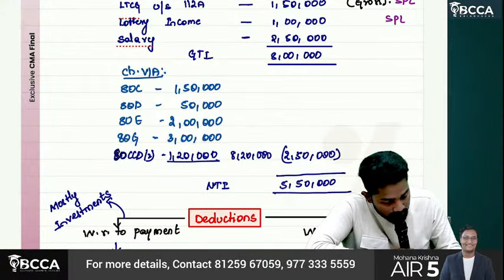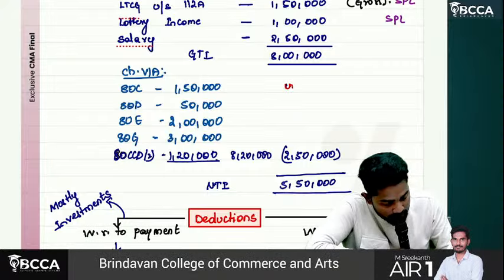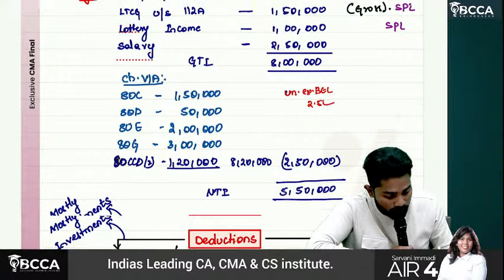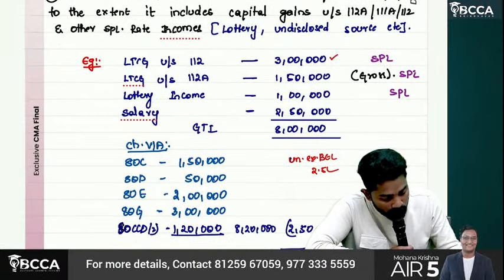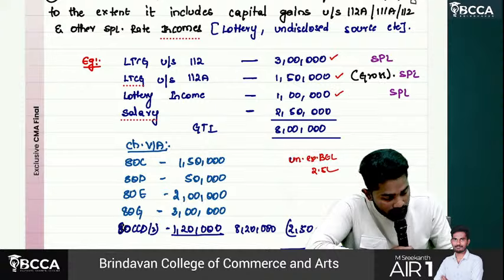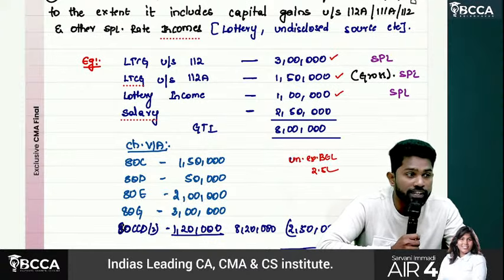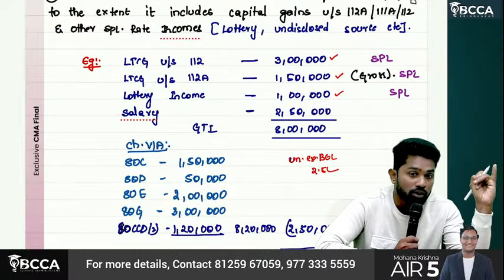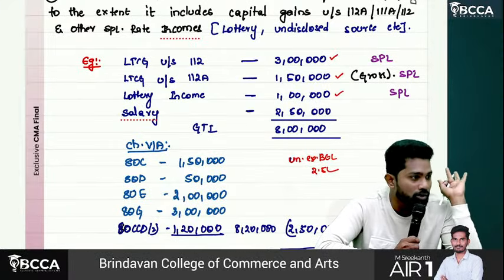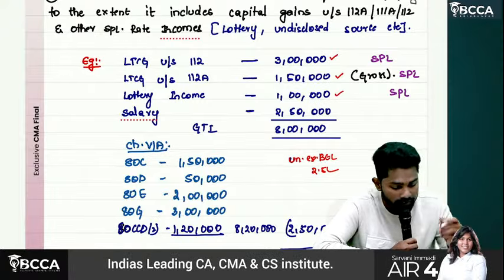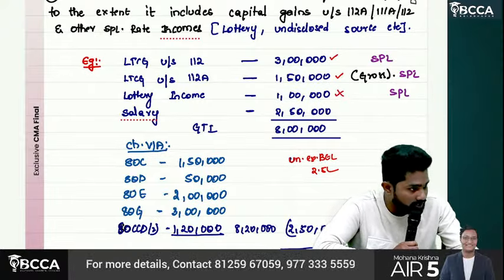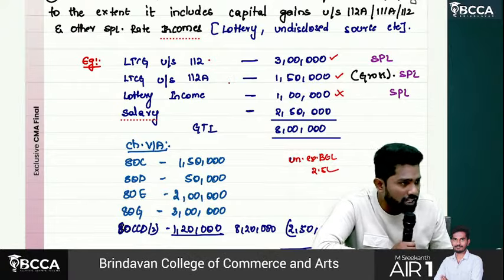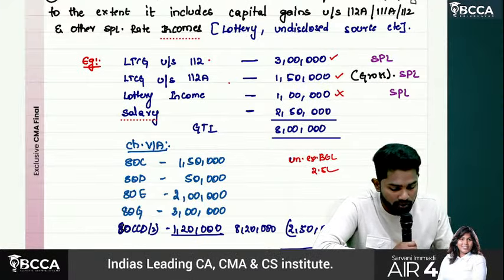Okay, let me do that, sir. Tax calculation. First, unexhausted basic exemption limit, how much? 2.5 lakhs. Sir, we have long-term capital gain under 112, 112A and lottery income. Unexhausted basic exemption limit can be adjusted only with 111A, 112, 112A incomes only, not with any other special rate income. So with this lottery income, we cannot adjust. We have 112 income and 112A income. Both are taxable at 12.5% only. So I'll go with 112.